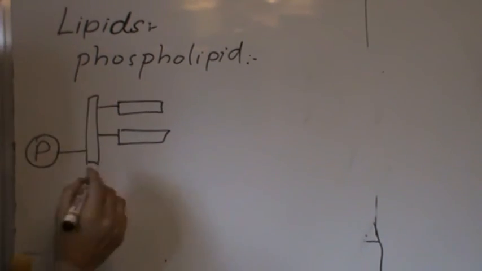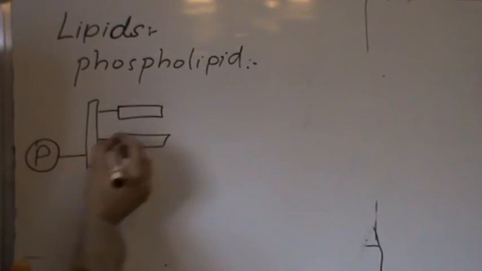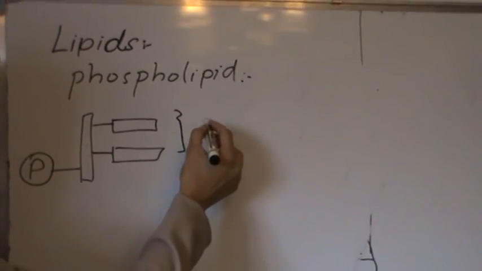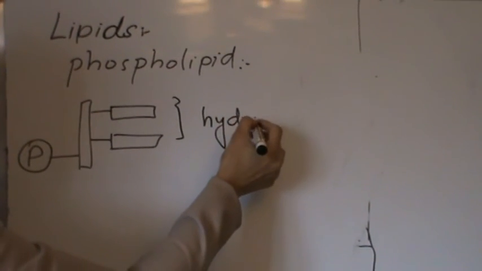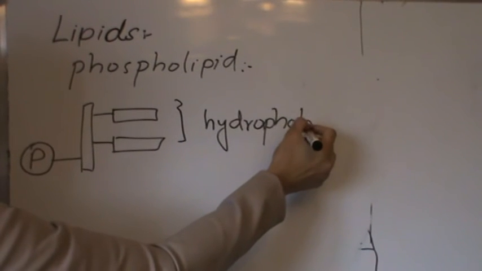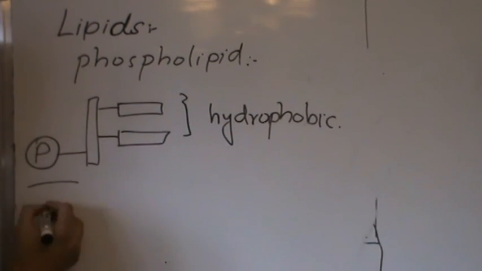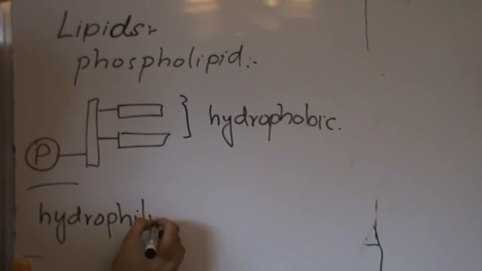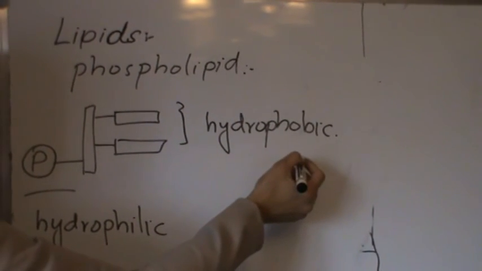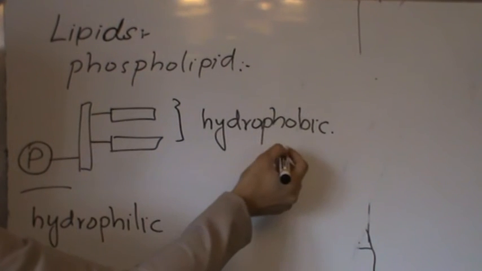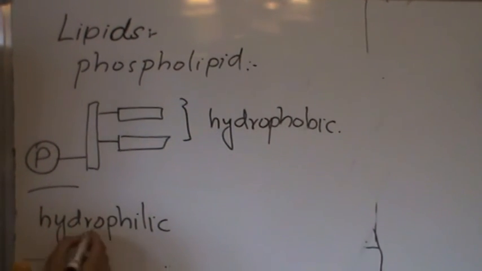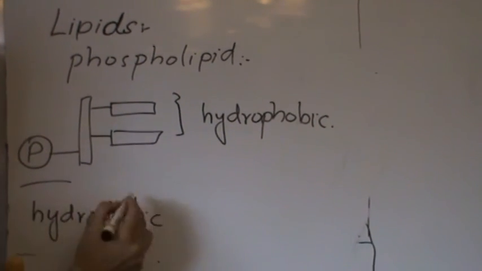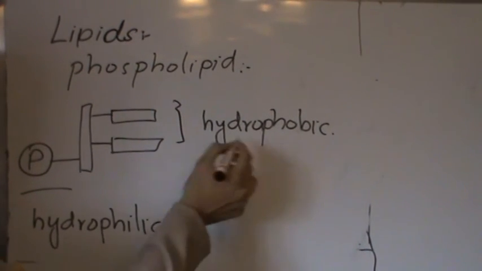Now this phospholipid clearly has 2 parts. This part is hydrophobic and doesn't dissolve in water. This part is hydrophilic, which dissolves in water, or attracts water.